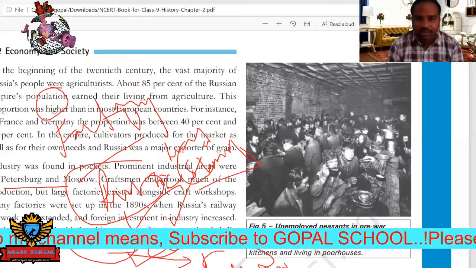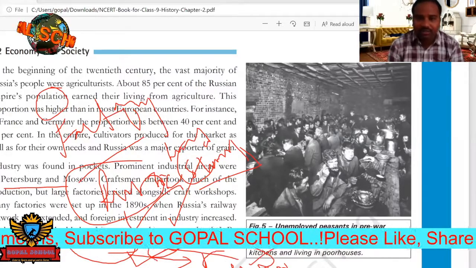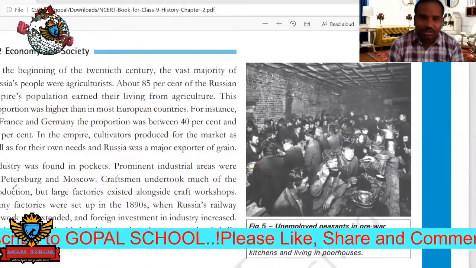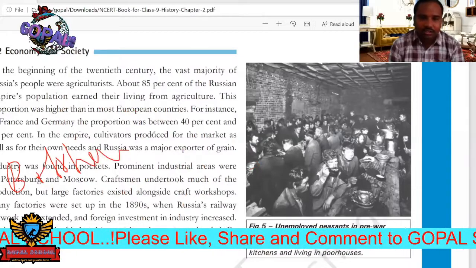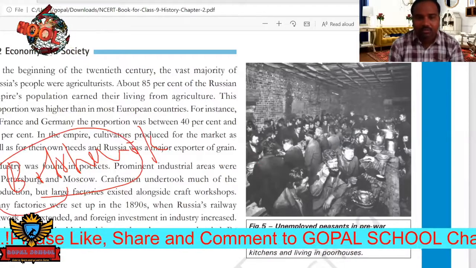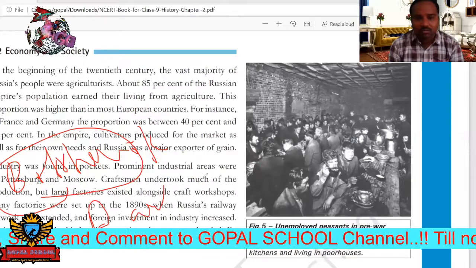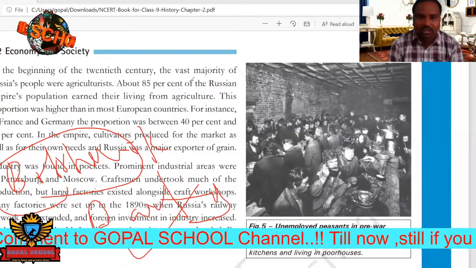Yes, Lenin was there. He became the leader for the workers, and he formed a political party. Its name is the Bolshevik Party. Okay, Bolshevik. Bolsh means nothing but workers. So the Bolshevik Party was formed. Its intention is to overthrow the king's rule in Russia, that is, the Tsars.